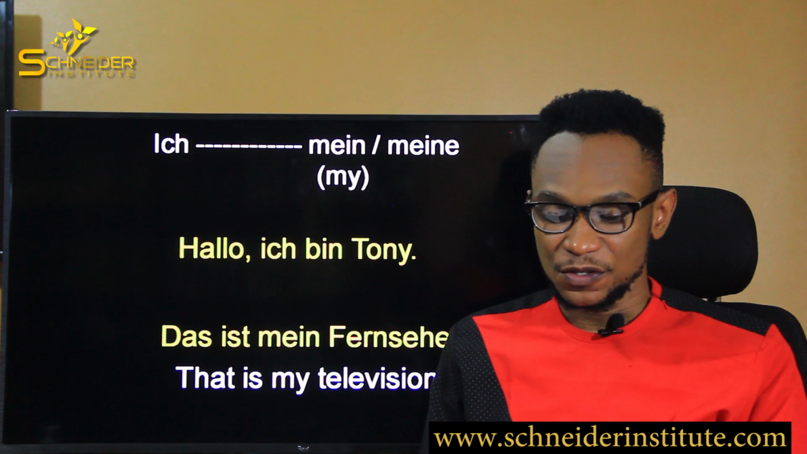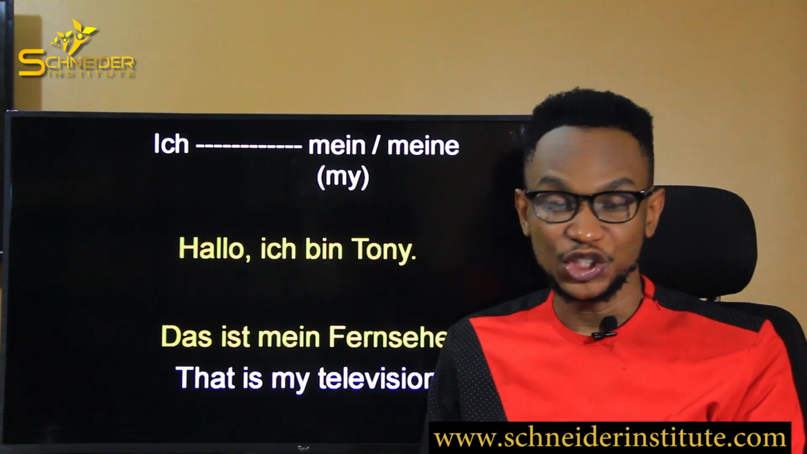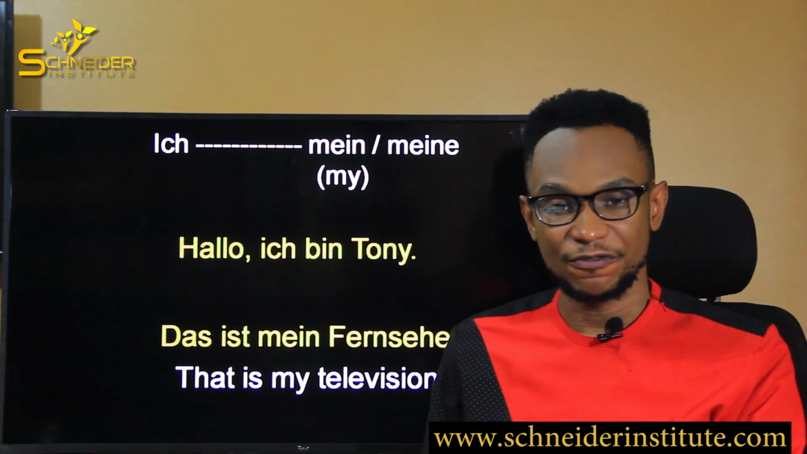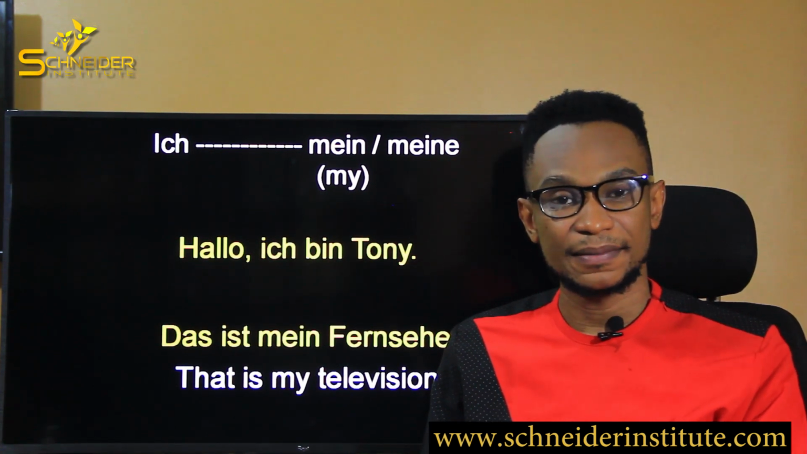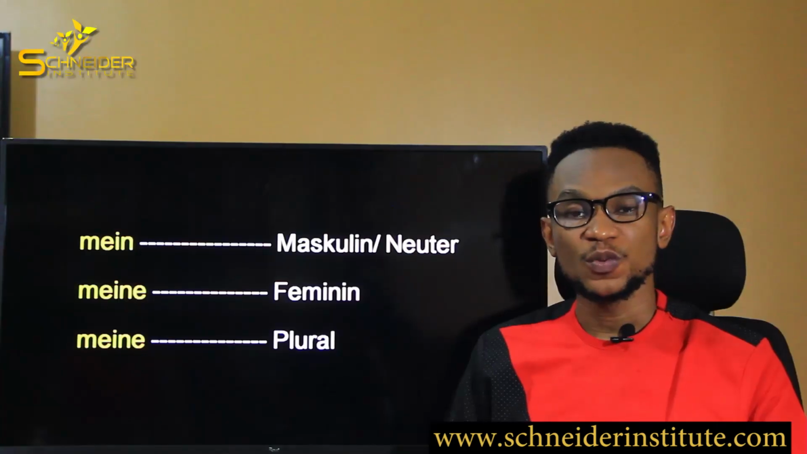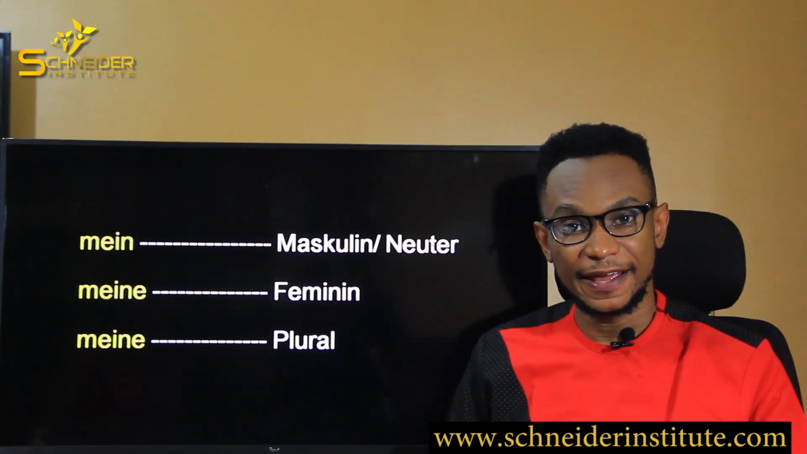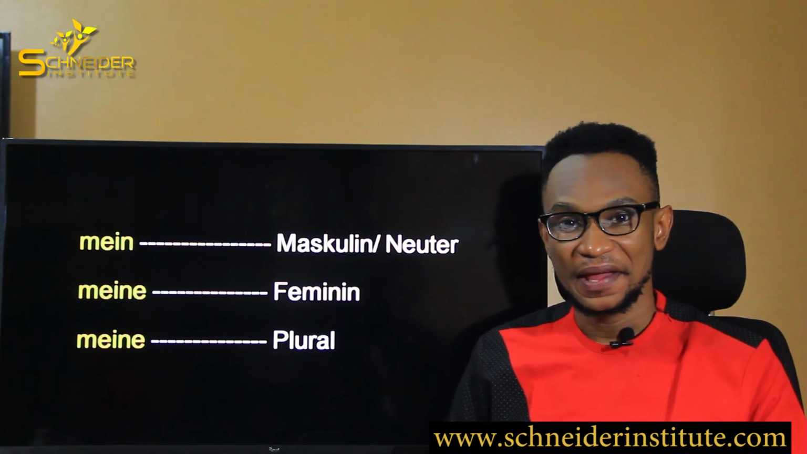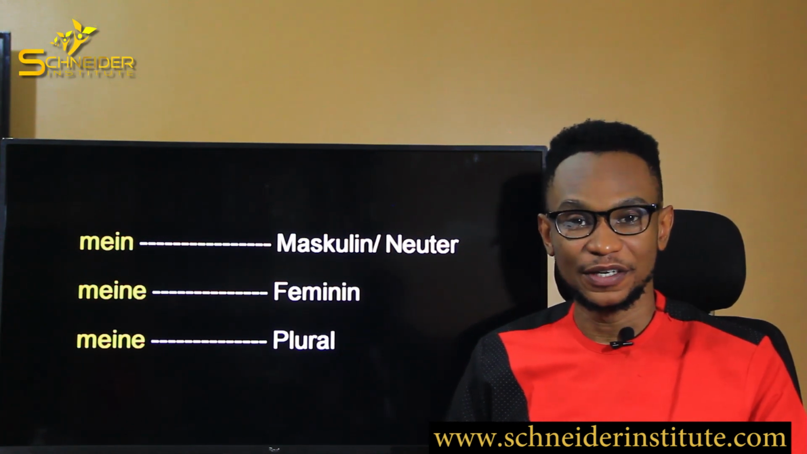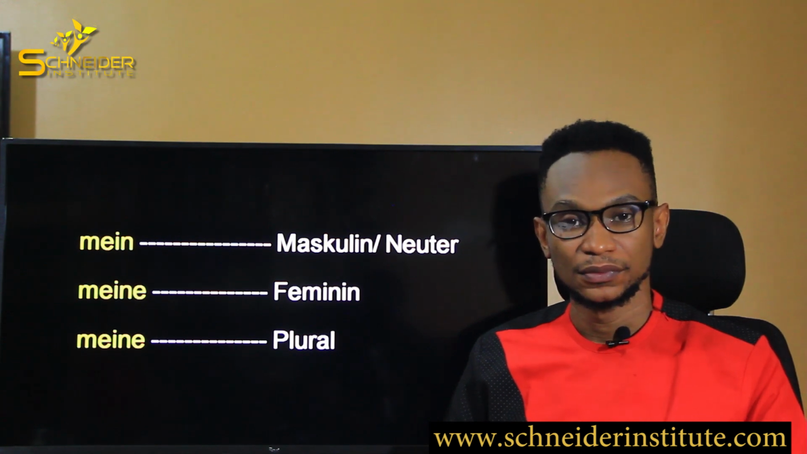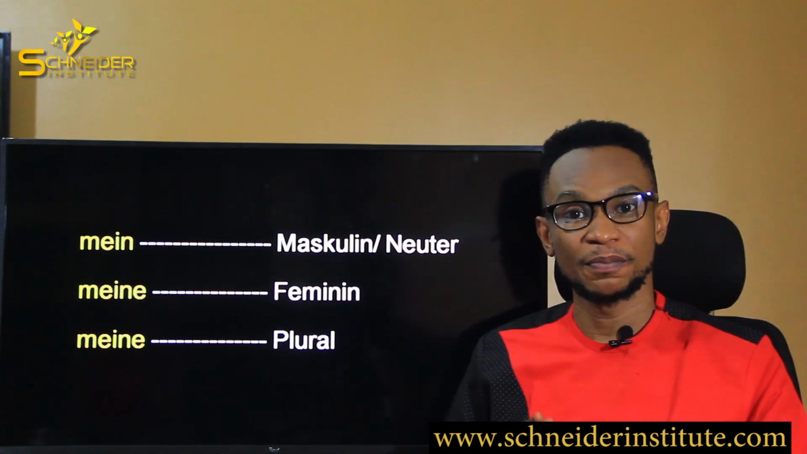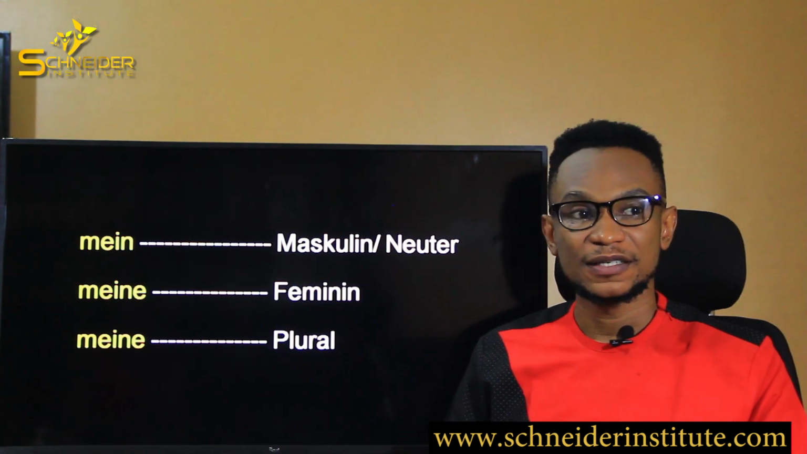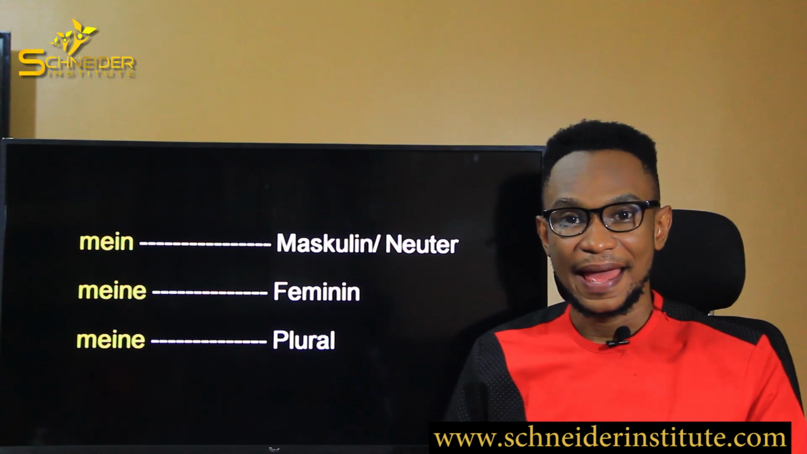Alright, so now let's see. We can say, Hallo, ich bin Toni. Hello, I am Toni. Das ist mein Fernseher. So we use mein for masculine and neutral, and we use meine for feminine and plural. When it is masculine, you use mein. When it is neutral, you use mein. When it is feminine, you use meine. When it is plural, you also use meine.